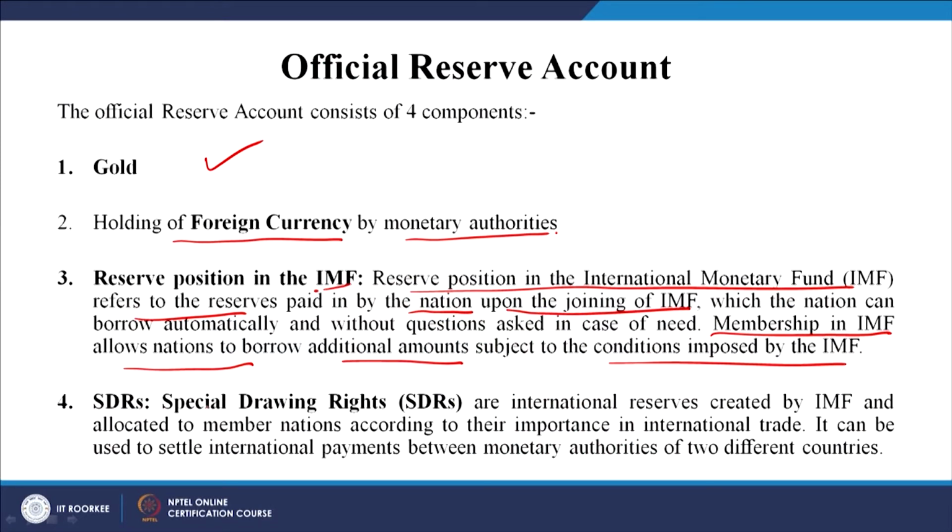The fourth reserve account is the SDR, or special drawing rights. Now, these are international reserves created by the IMF and allocated to the member nations according to their importance in international trade. It is not the same for everybody; it depends on the reputation of the country, or your standing in trade, right. It can be used to settle international payments between monetary authorities of 2 different countries, right.